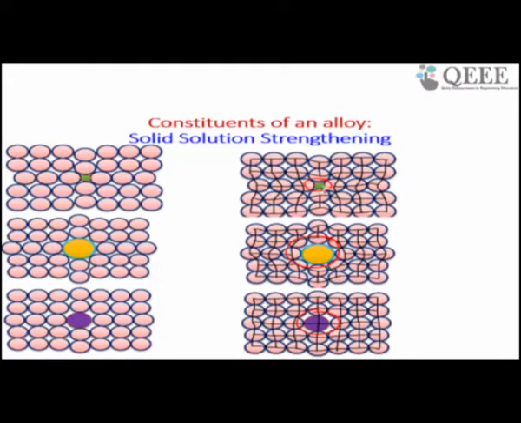Here, the strain field is creating an obstruction to dislocation motion, and to overcome this obstruction you need to apply high stress. So the strength of the material becomes high. Because of this addition of solute atoms in the solvent, you get high strength.